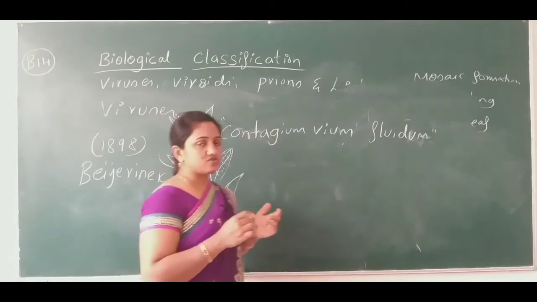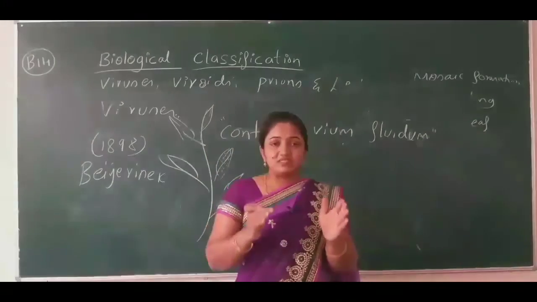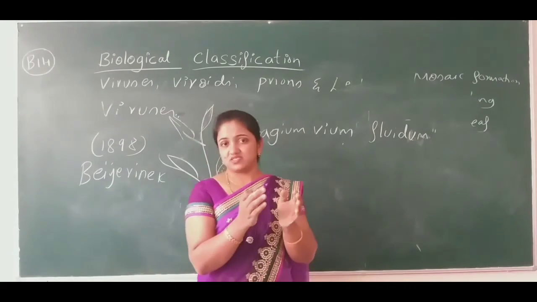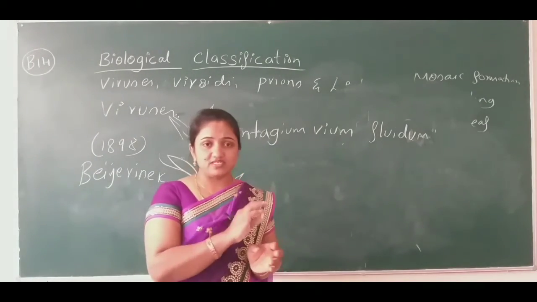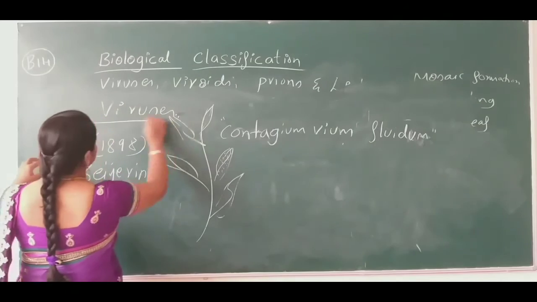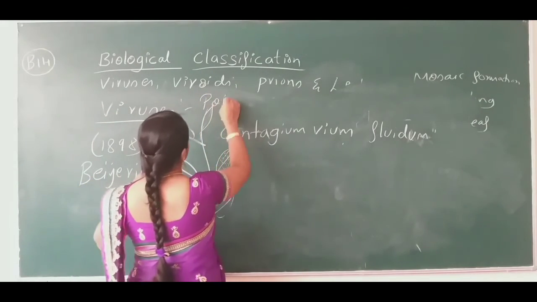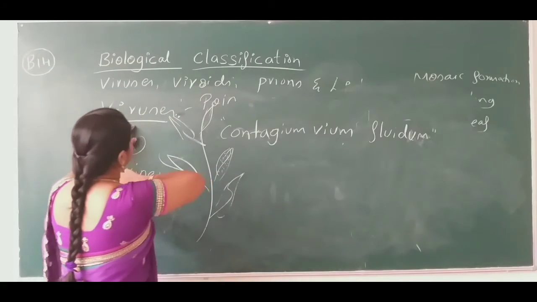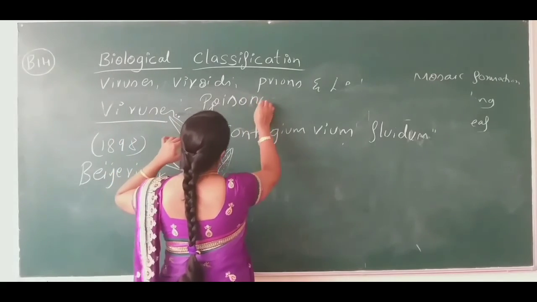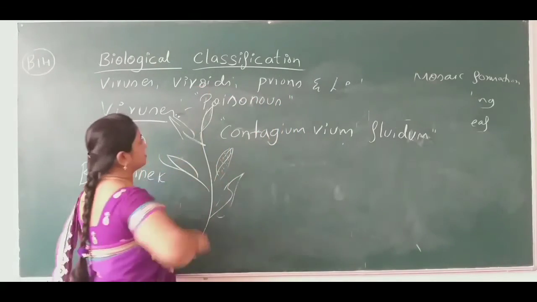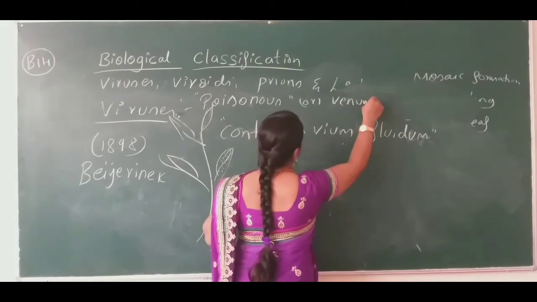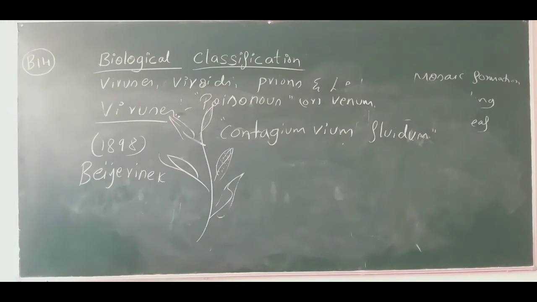Then plant viruses and animal viruses. So who discovered this virus? What is the literal name or common name, what can we call the virus? A virus is just an infectious, disease-causing organism. It is known as the virus, and the meaning of this word is poison, or venom. Venom is nothing but poison.